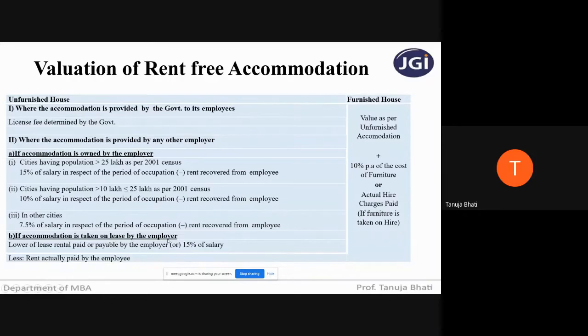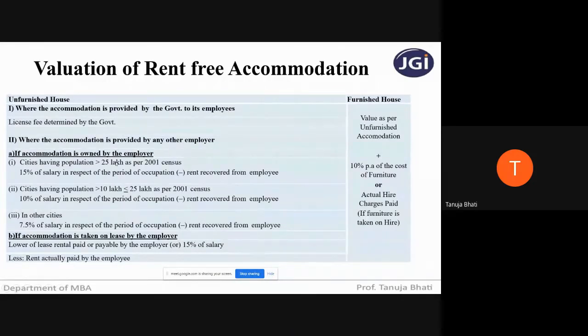All employers cannot own a place of stay for their employees. So some take it on lease and some own it. Based on whether they have taken it on lease or the employer is the owner, calculations will differ. So if the accommodation is owned by the employer, then you have to start checking the population.